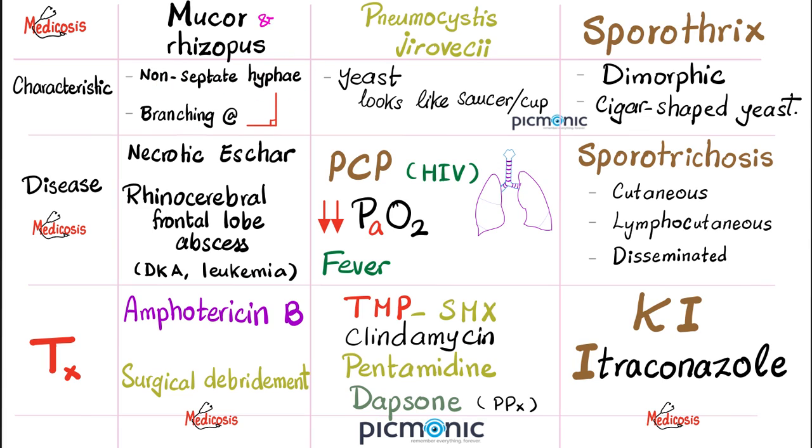Their hyphae are branching at 90-degree angles. So let me try to draw this. Here is hyphae. Look at that. Oh, that's 90 degrees. That's a very wide angle, as you can tell.